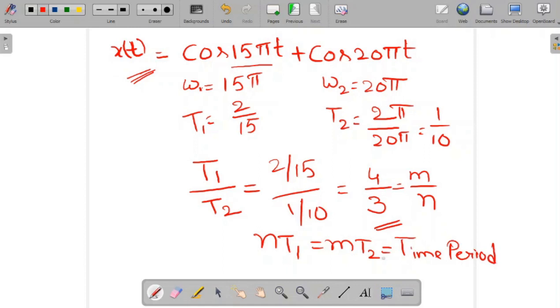Time period of the whole signal. Here in this case it is 3T1 or 4T2. That means 3 into 2 by 15, or we can take 4 into 1 by 10. Whatever you take, you will get 2 by 5 as the time period of this mixed signal. You can verify this using the formula x of t is equal to x of t plus T naught.